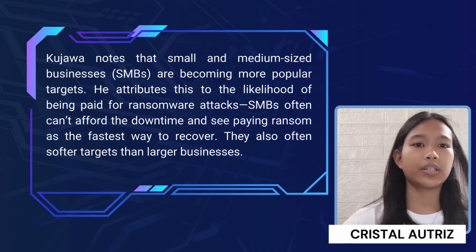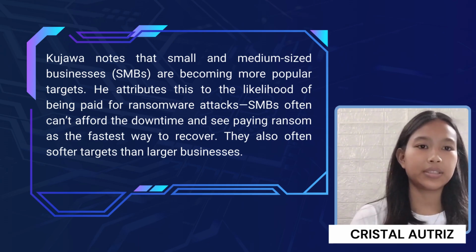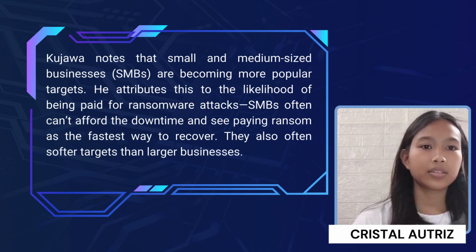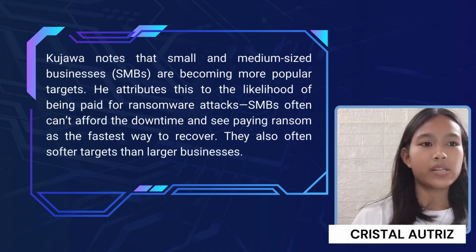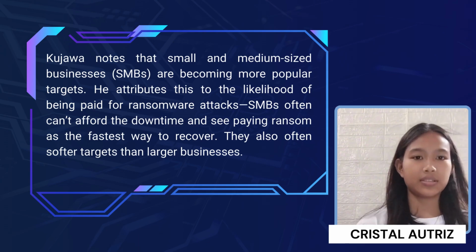Ransomware becomes more targeted. Kujawa notes that small and medium-sized businesses are becoming more popular targets. He attributes this to the likelihood of being paid. They often can't afford downtime and see paying ransom as the fastest way to recover. They are also often softer targets than larger businesses.